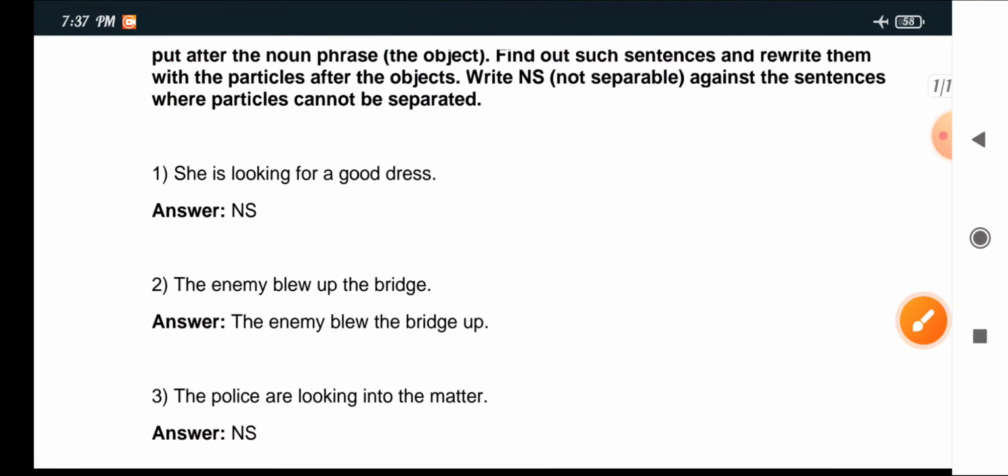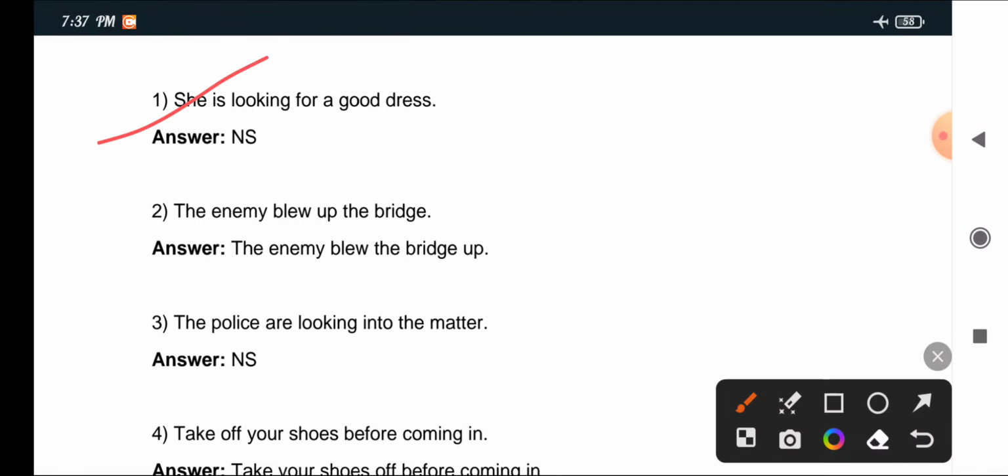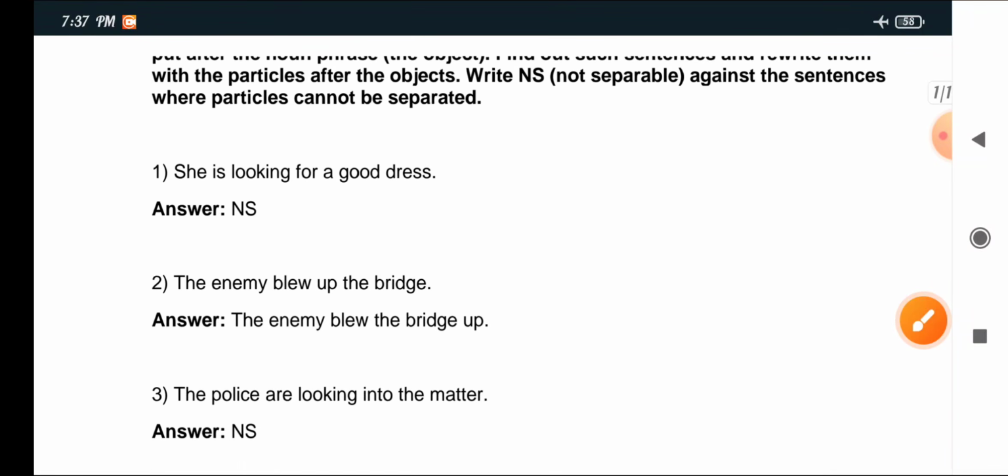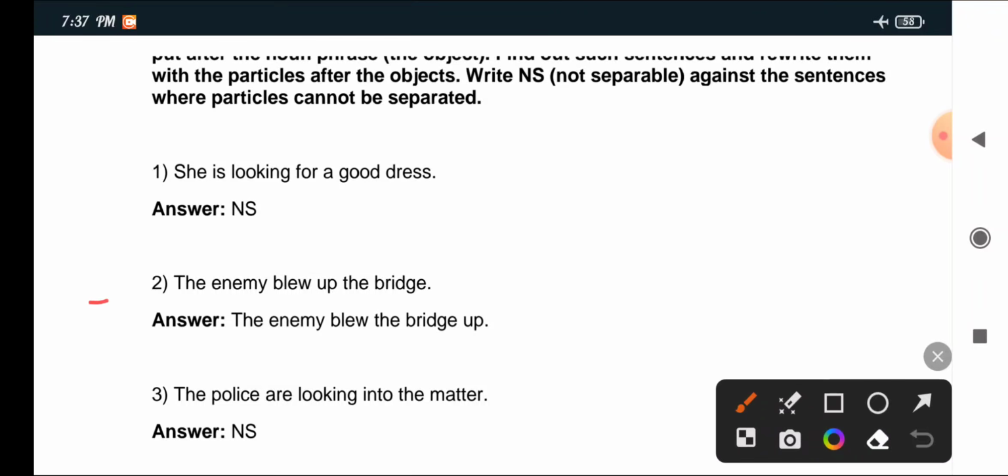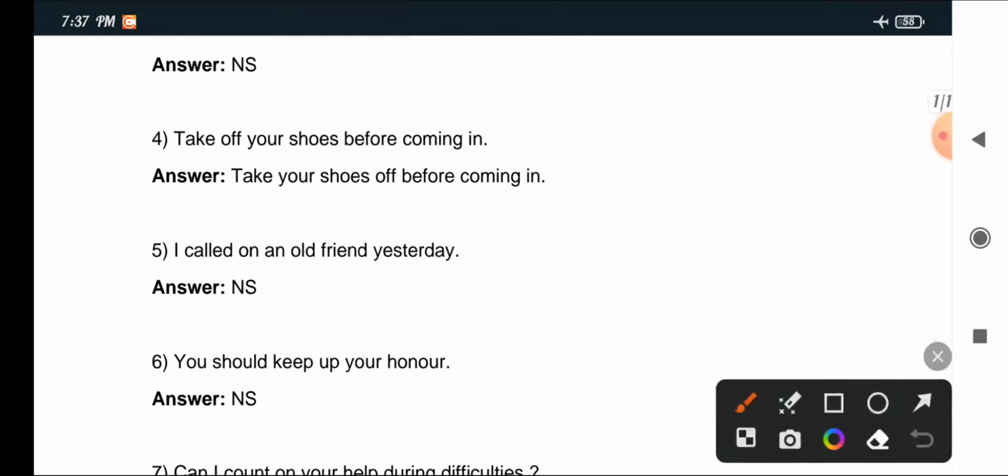Number 1: She is looking for a good dress. This is not separable. 2: The enemy blew up the bridge. Answer: The enemy blew the bridge off. 3: The police are looking into the matter. This is not separable. 4: Take off your shoes before coming in. Answer: Take your shoes off before coming in.